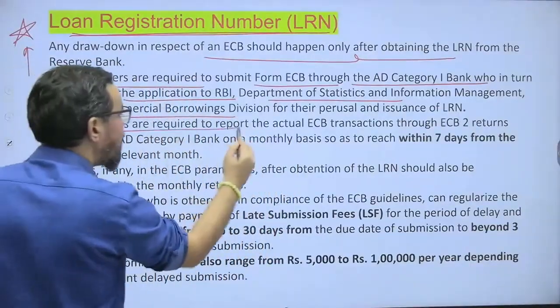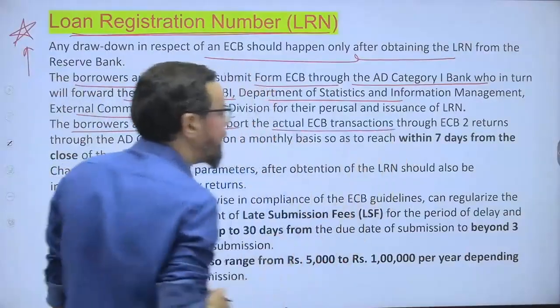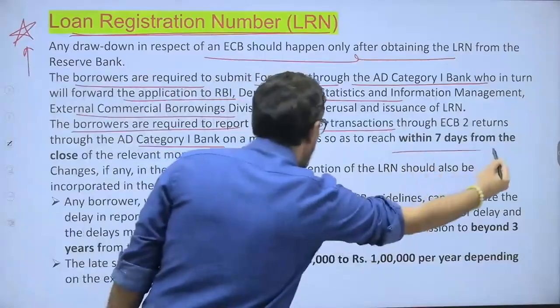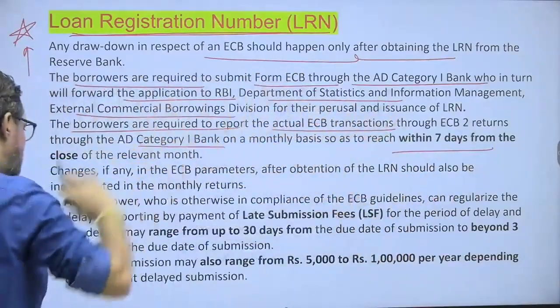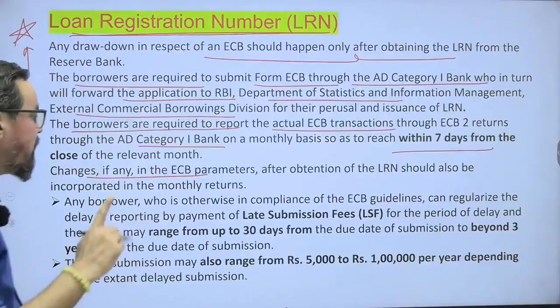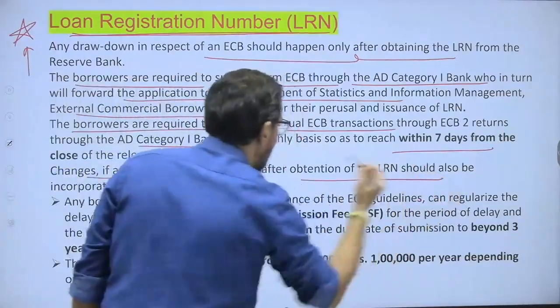The borrowers are required to report the actual ECB transaction through the ECB2 returns through the authorized dealers within 7 days. If there is any change in that amount also, that also needs to be updated in the LRN.